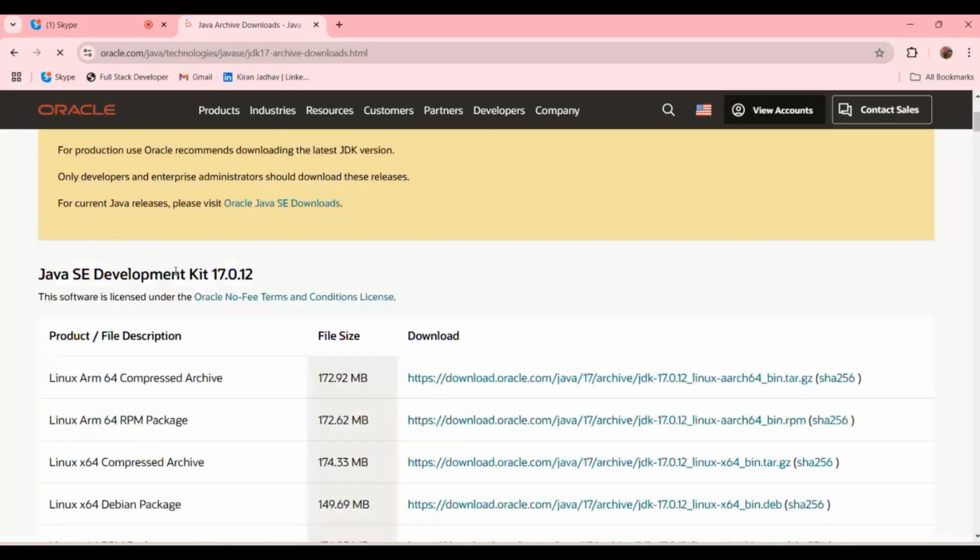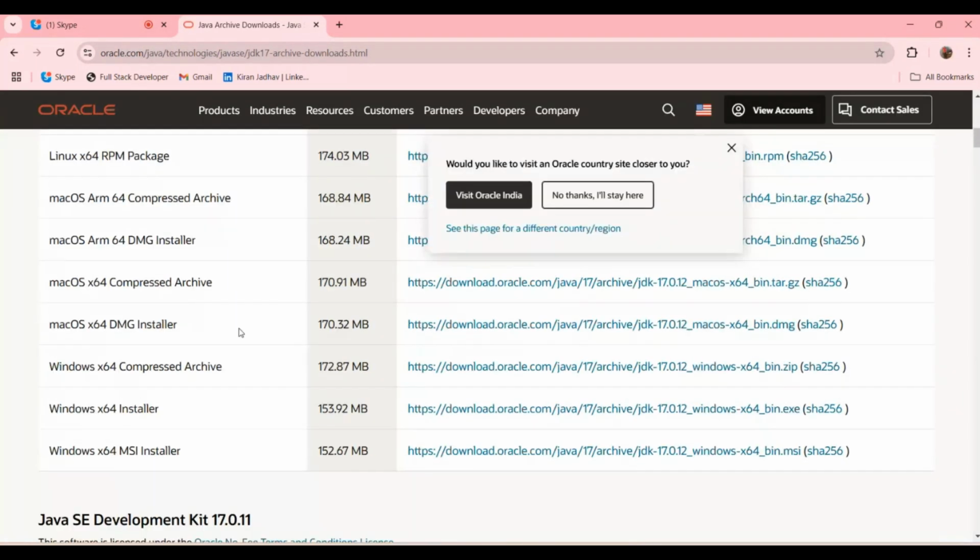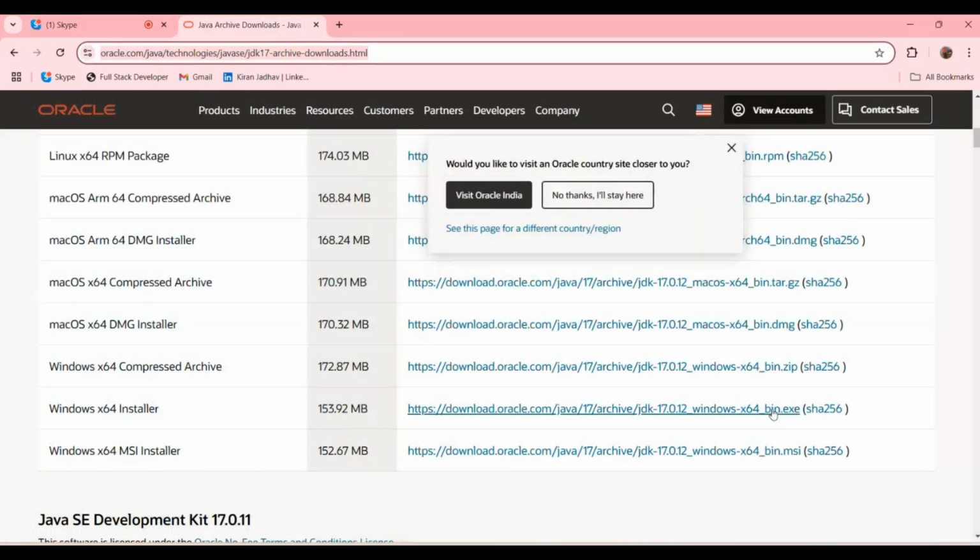Then you can simply go ahead with this link, and once you open this link, you will see downloads available as per your operating system. You can simply select the JDK17 software and download the exe file. See my mouse pointer, and once it is downloaded, double click on that, next, and then finish. One more time, double click on that, go ahead with next, and then finish.